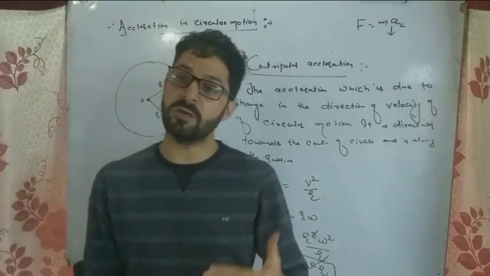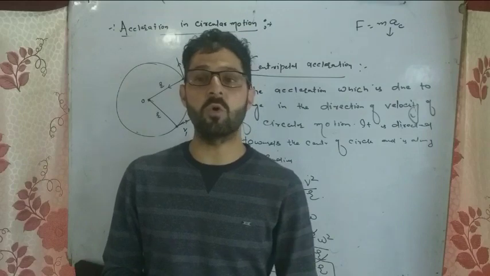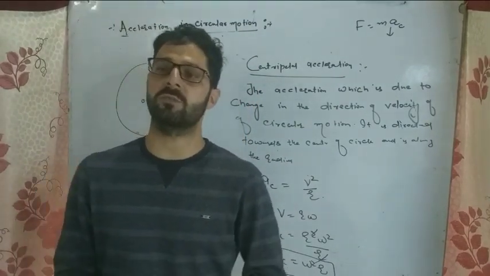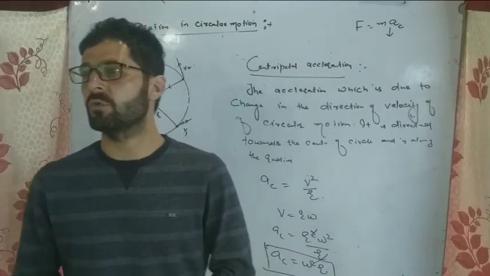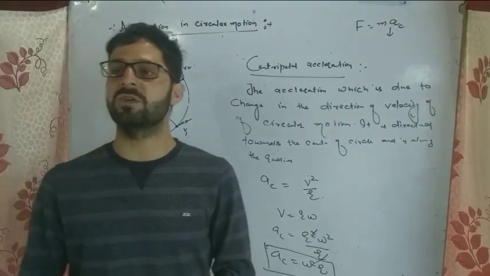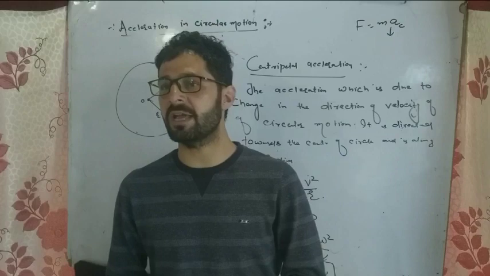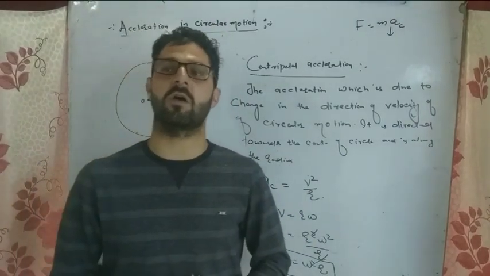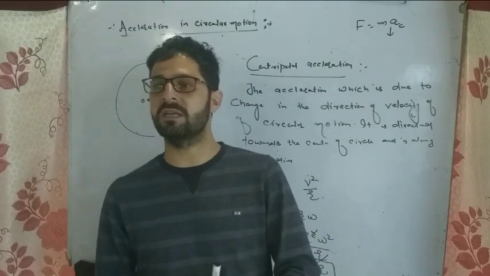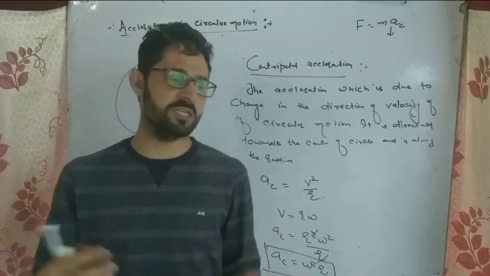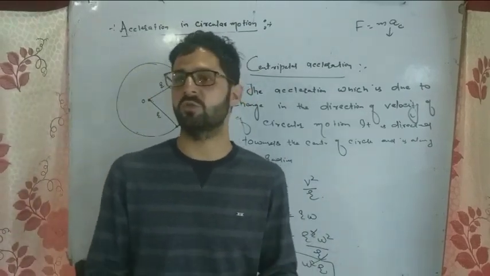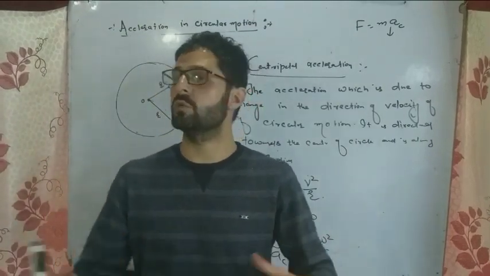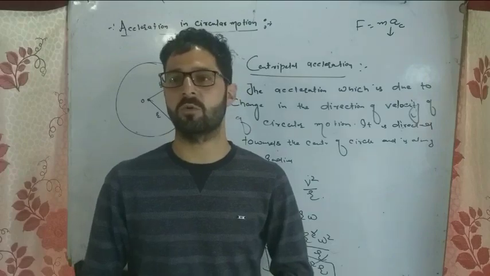Centripetal force itself is not a force; it is simply a name, but some force has to play its role. We call it centripetal force, which is responsible for the centripetal acceleration. It is directed towards the center and is along the radius. Sometimes it may be gravitational force, because the moon revolves around the earth, and the gravitational force between moon and earth plays the role of centripetal force.